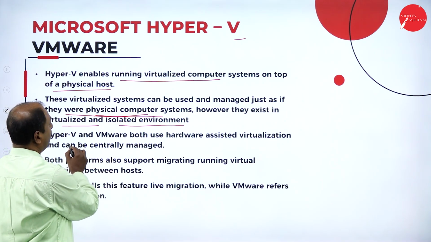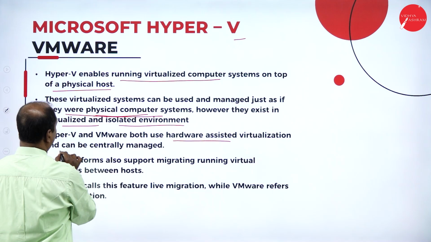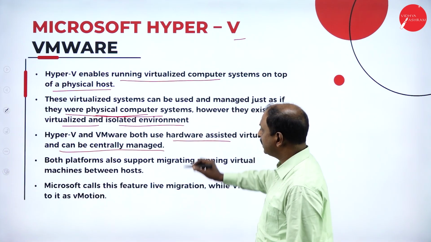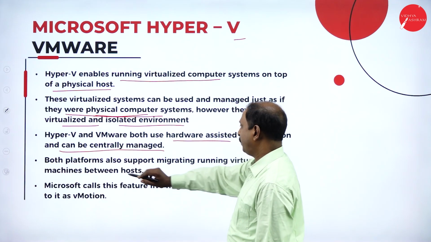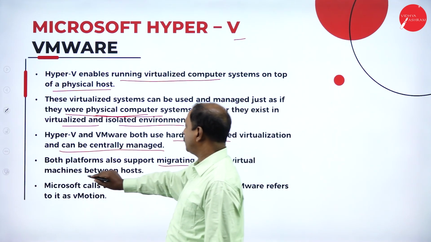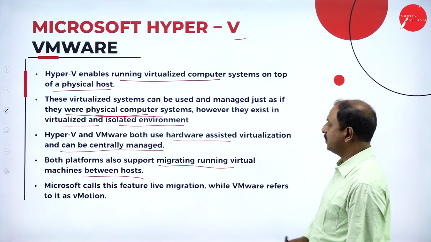Hyper-V and VMware both use hardware-assisted virtualization and can be centrally managed. Both platforms also support migration of running virtual machines between hosts. It is possible to migrate from one system to another.